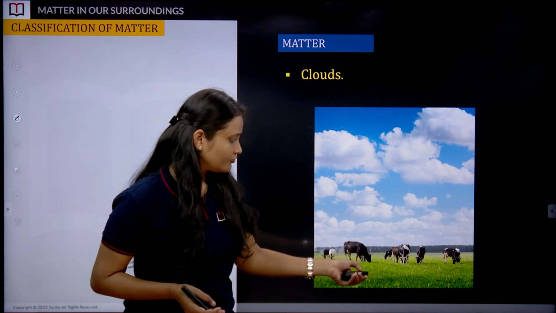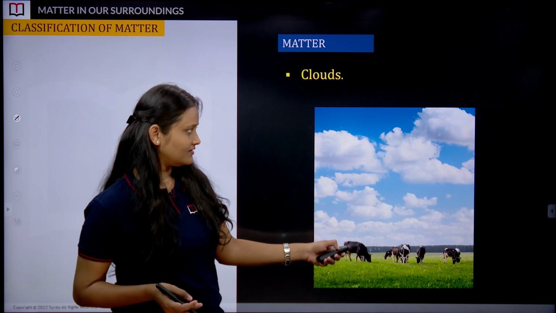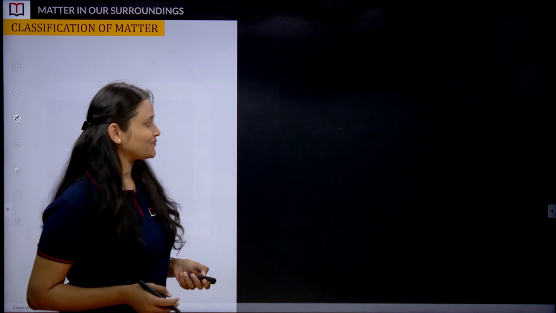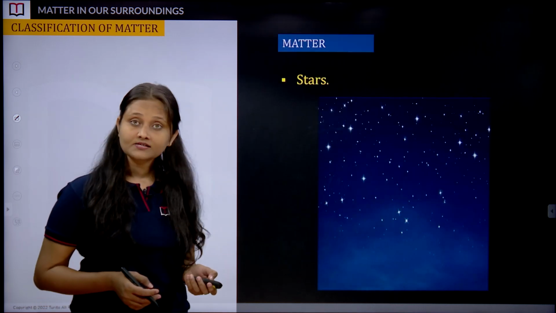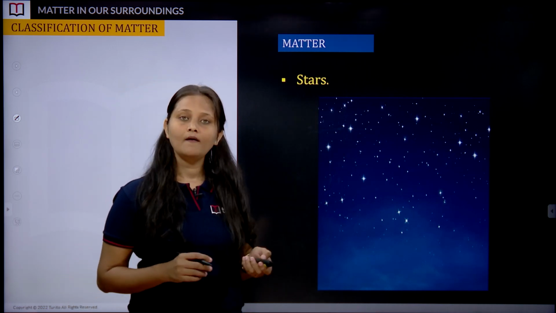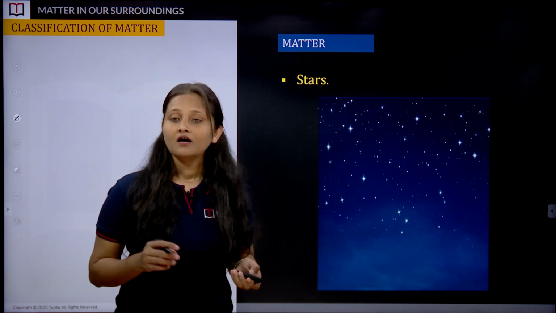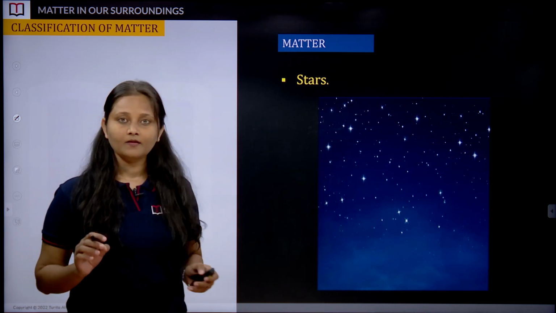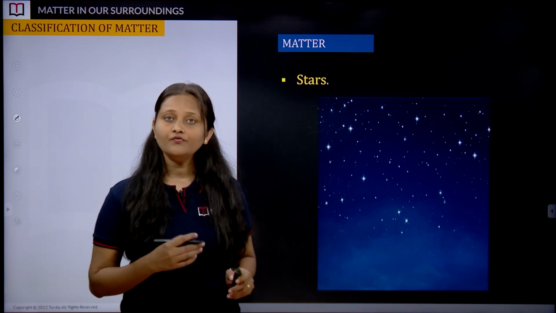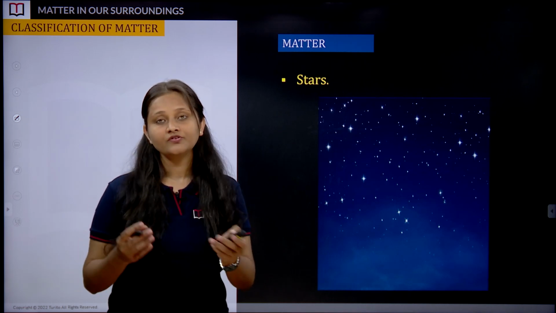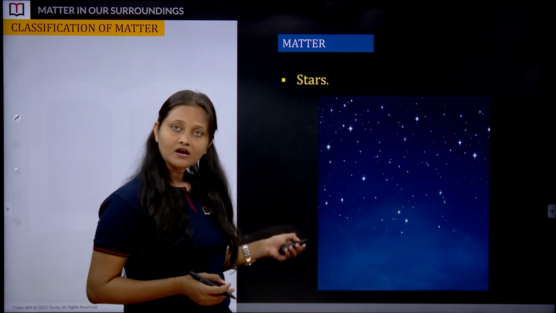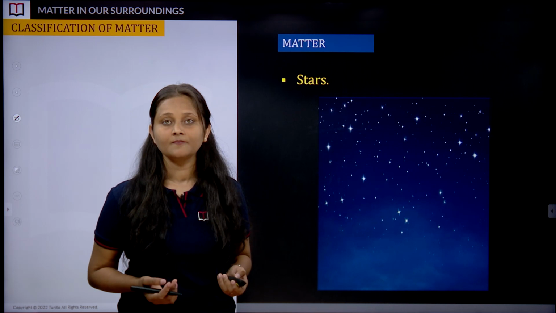Even these cows or buffaloes or grass, air. So there are so many examples of matter in this one picture, right? Moving ahead, we have stars. Even stars are considered examples of matter. Can anyone tell me how? Okay, I can see blank spaces. Don't worry. Stars comprise gases such as hydrogen and helium, and hydrogen and helium are nothing but what? Elements, gases, and that's how we say stars are examples of matter.